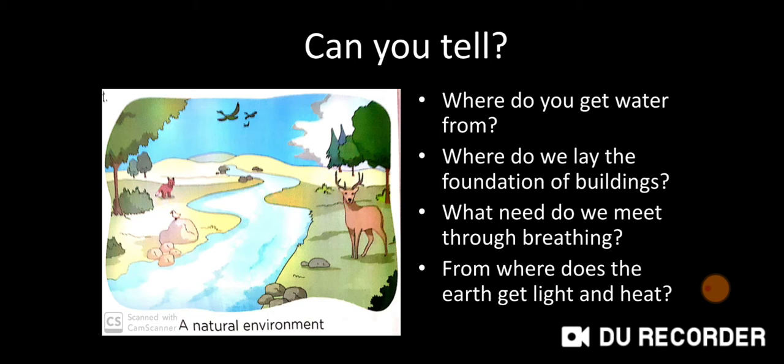Next question is, from where does the earth get light and heat? Children, you know that the sun is the main natural source of light, and we get light and heat from the sun.